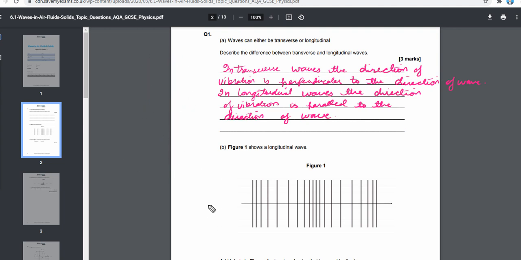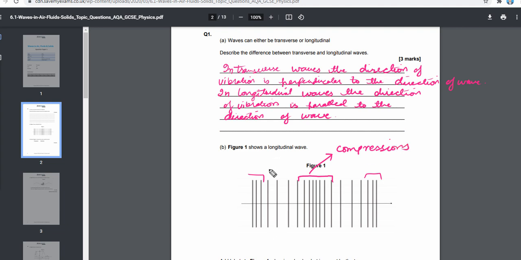Now let's move on to part B. It says figure 1 shows a longitudinal wave. Add labels to figure 1 showing clearly what is meant by the terms compressions and rarefaction. You can see these lines are basically showing the waves. In this area, the lines are close to each other, so this area belongs to the compressions.